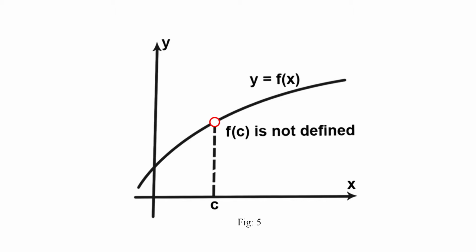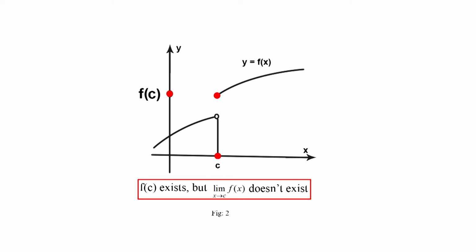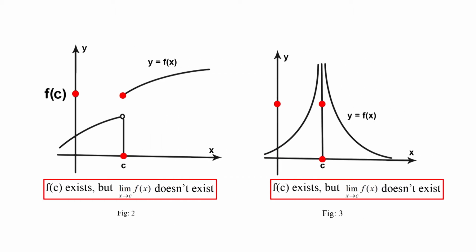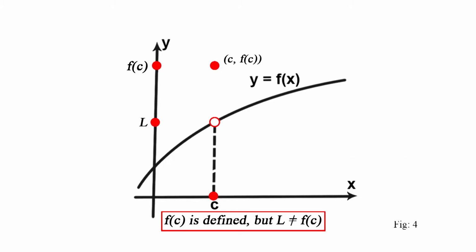First, the function f is undefined at c as in figure 1. Second, limit of f of x as x approaches c does not exist as in figures 2 and 3. Third, limit of f of x as x approaches c exists, but its value is different from f of c as in figure 4.